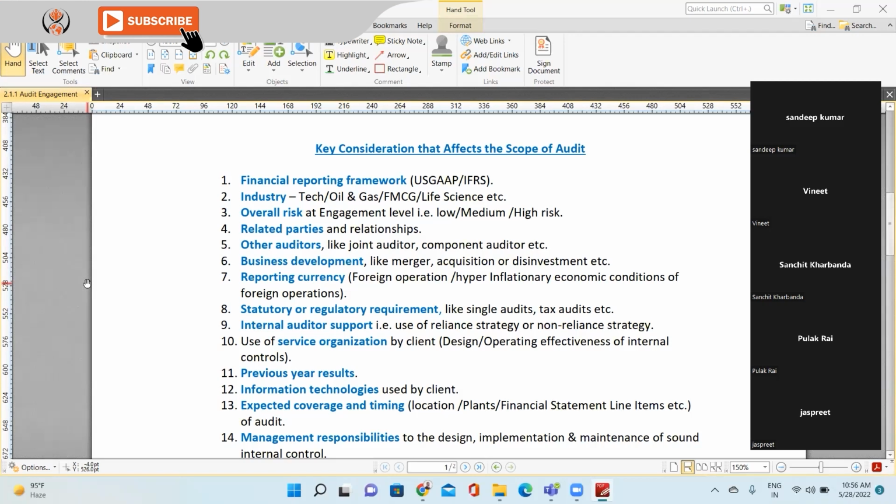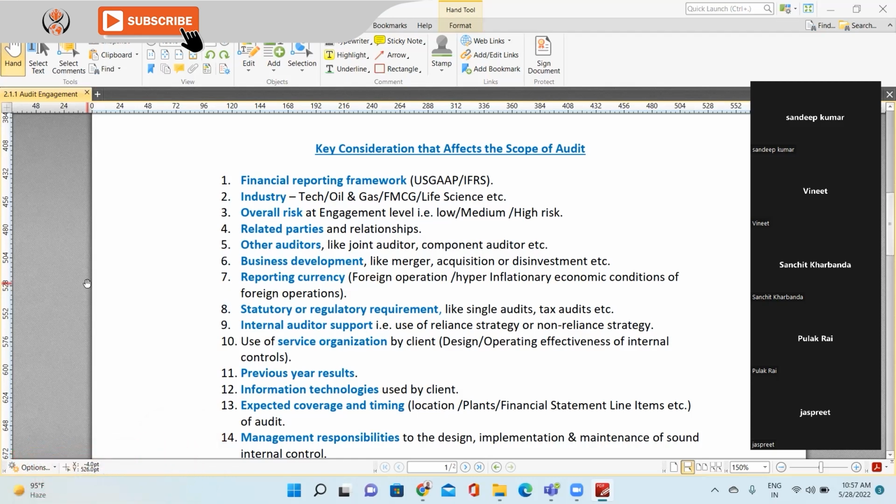Next is internal auditor support. This is again what we have discussed in the last class. Are you planning to use the reliance strategy or not? If you are planning to use the reliance strategy, then it will reduce the scope of your audit work, right? And if you're not planning to rely on the internal audit work, then it will increase the scope of audit work, right?